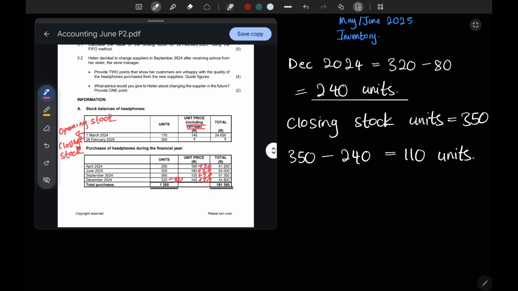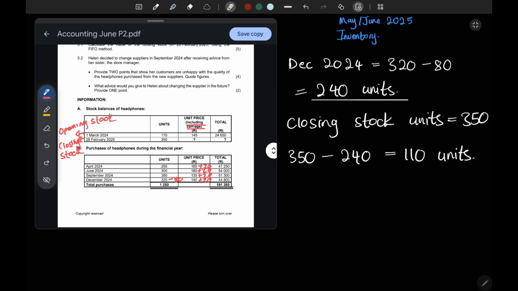Guys, for December, you calculated 240 units. So does it cover your entire 350? We check this by saying 350 minus 240, which gave us 110. So it doesn't cover all the units. We still need 110 units.